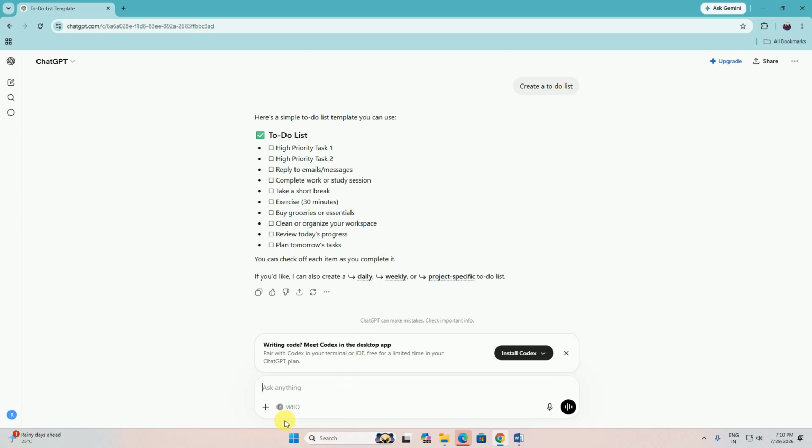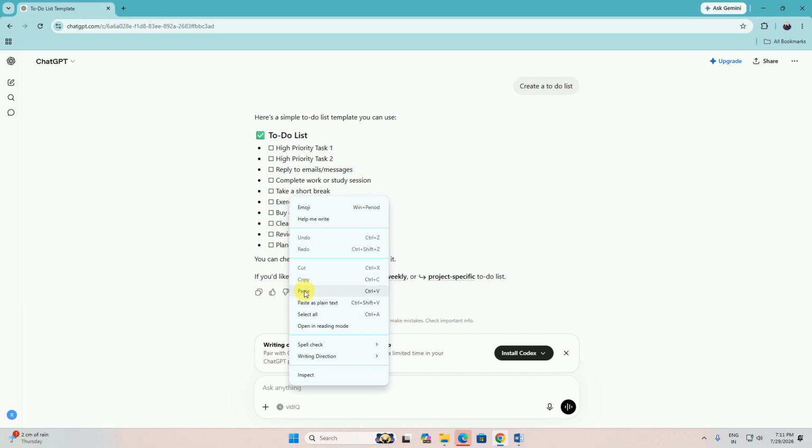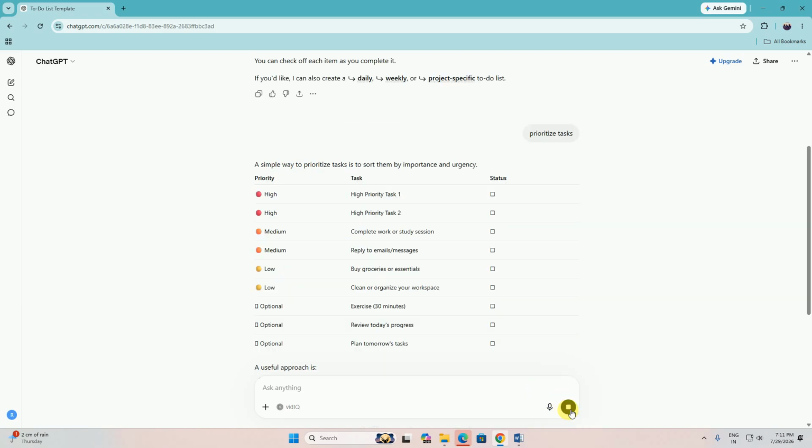It is given like this. Now another command I will show you. That is a very long video, that's why I have already typed this command: priority tasks. The priority tasks are given with status and priority. The high priority task is first, and the second high priority task, you can complete with a status.